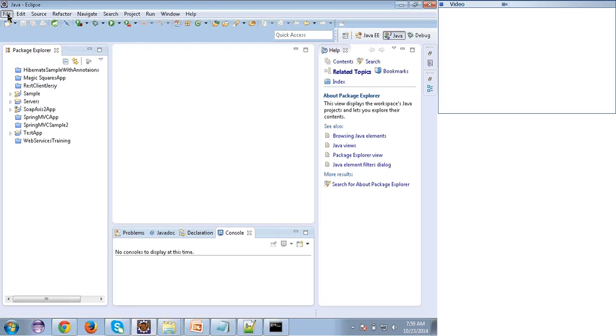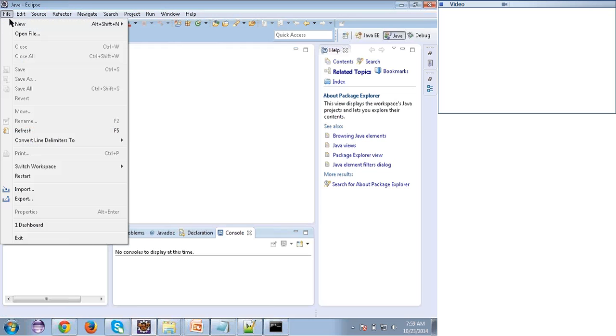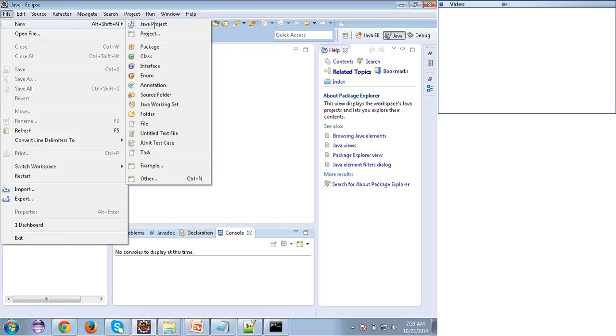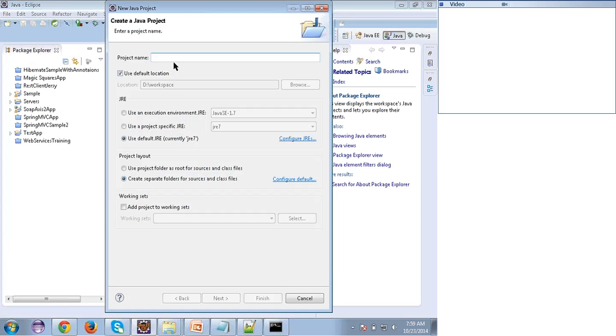First, I want to create a Java project. In that case, go to File, New, then see here, Java project. You give any name. Here I'll give test app. Okay, that already exists, so I'm giving test app 2.